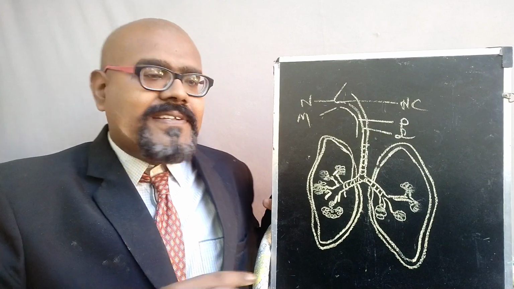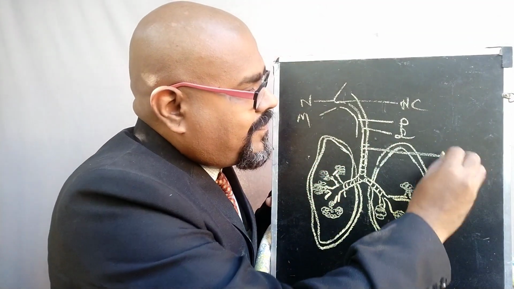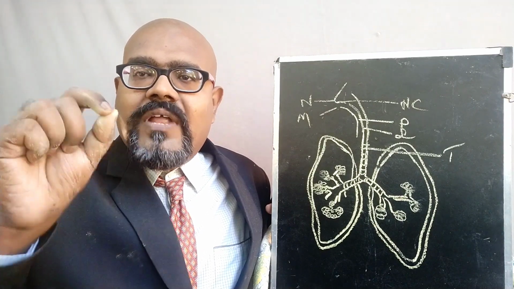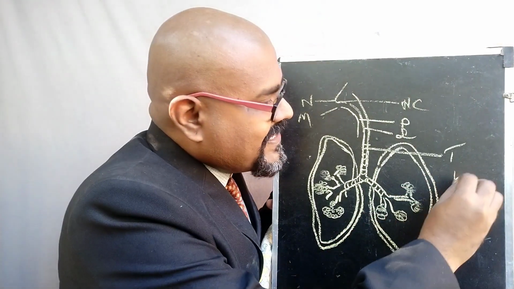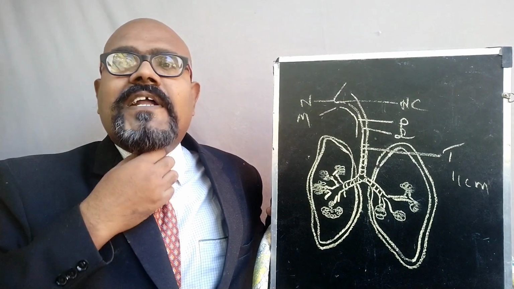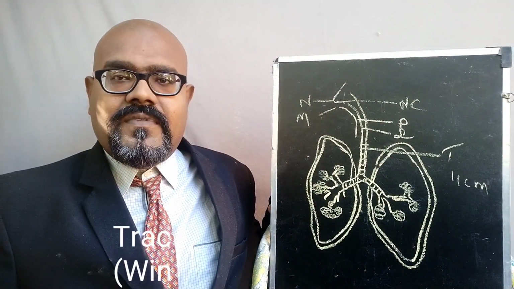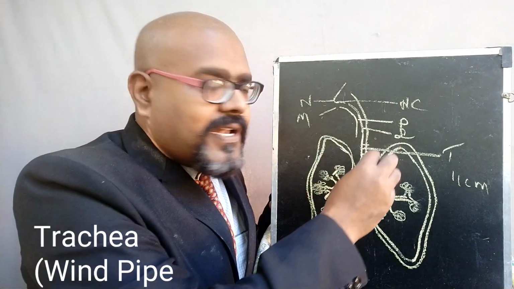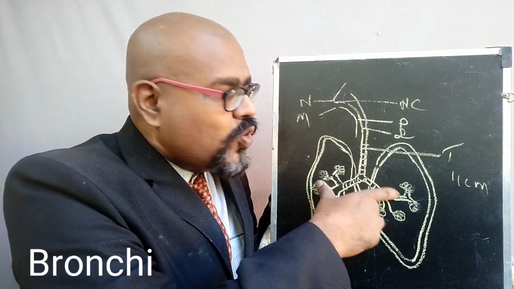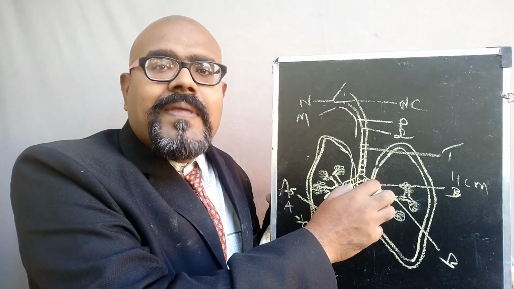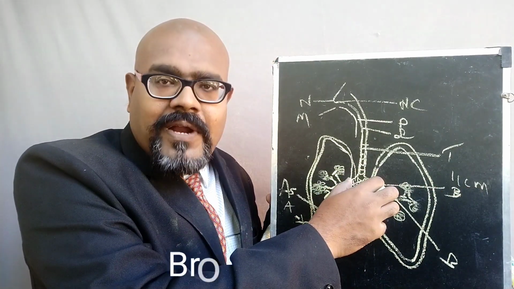And then from the larynx, it will reach the narrow windpipe, which is around 11 centimeters. That is called the trachea. That trachea will divide into two branches, which are called the bronchi. The trachea is divided into bronchi.